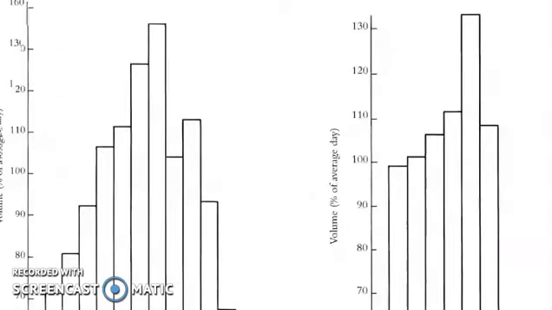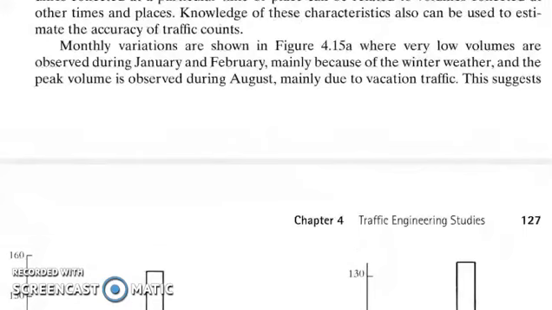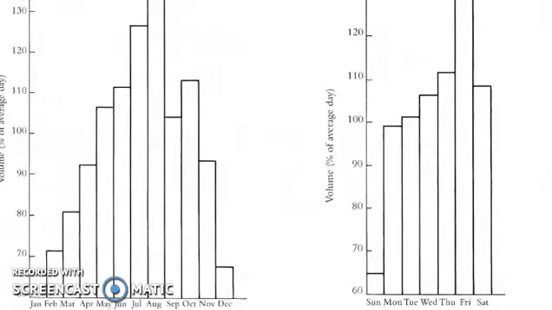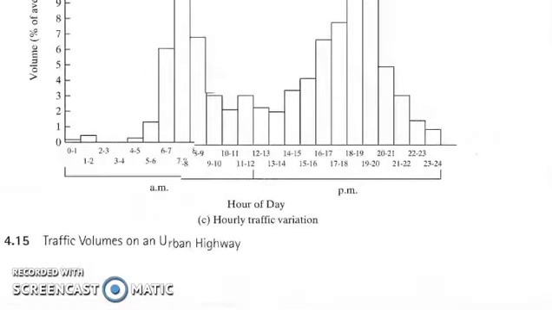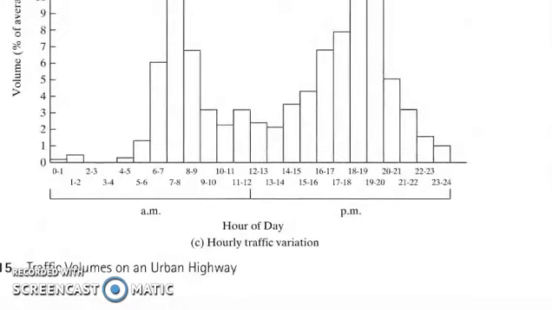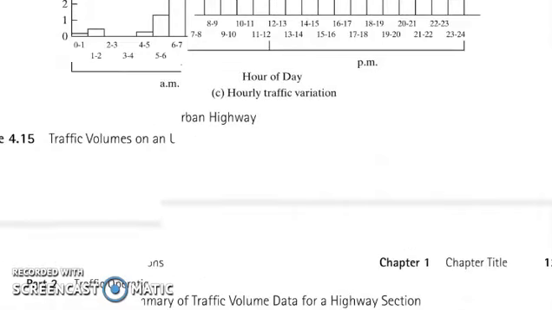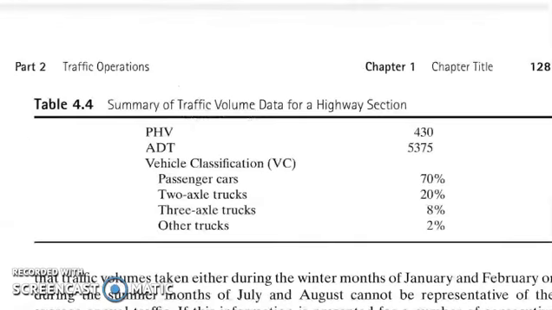So we have here monthly traffic variations. We have here the illustration for daily traffic variation. And this one is the hour of day. This is an hourly traffic variation. So you can observe here based on our illustration, you could identify what particular year, what particular day, or what particular hour has the greatest volume, or has a big volume of traffic. Then this one is the summary of traffic volume data for a highway section.